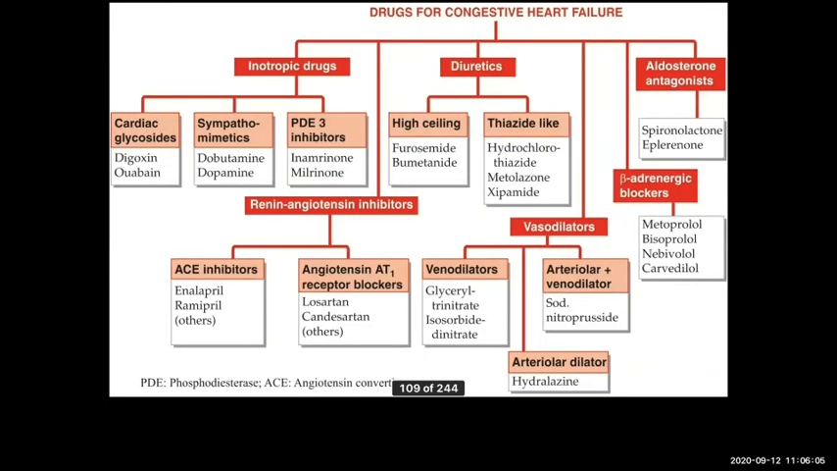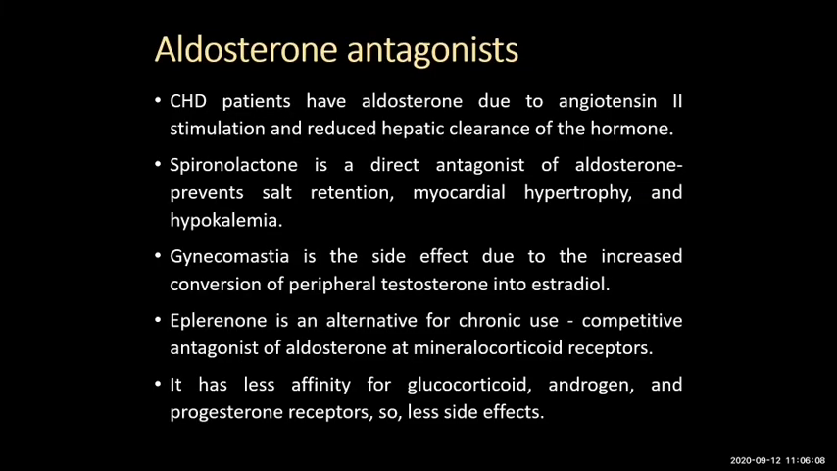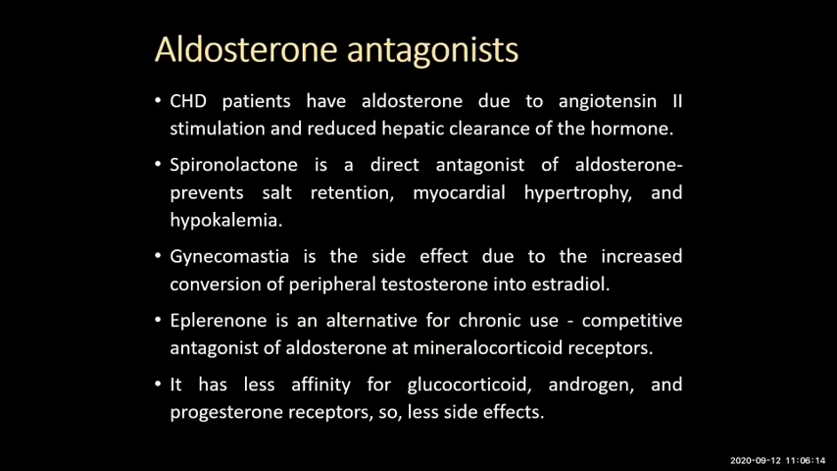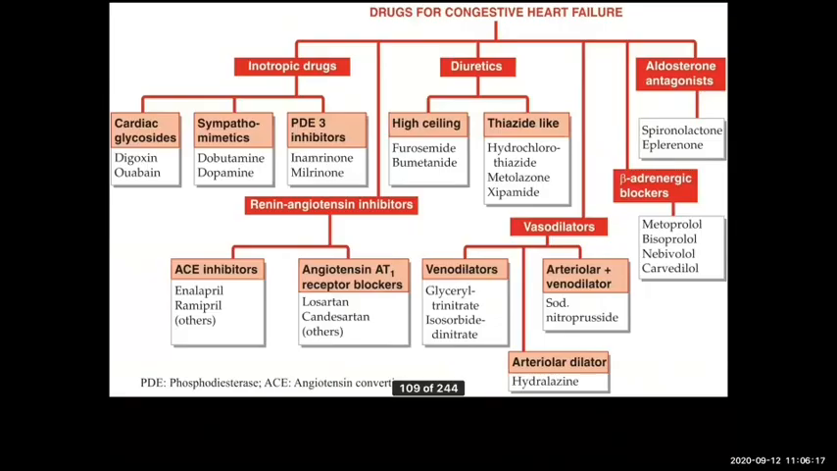And then drugs such as milrinone, phosphodiesterase 3 inhibitors. I didn't give the mechanism here, but it is very simple. Phosphodiesterase 3 is an enzyme which breaks down the cyclic AMP. Do you remember cyclic AMP? What is the function of cyclic AMP? It does not let the calcium go outside. So if cyclic AMP is broken, calcium can contract the muscle and go outside, right?